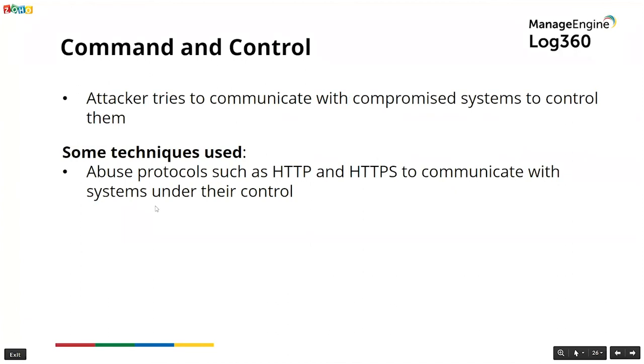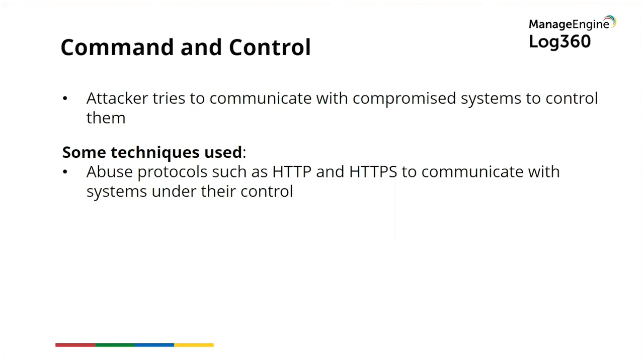And then you've got command and control. In this stage, the attacker tries to communicate with compromised systems to control them. For example, adversaries may communicate using application layer protocols associated with web traffic to avoid detection by blending in with existing traffic. Commands to the remote system will be embedded within protocol traffic between the client and the server.